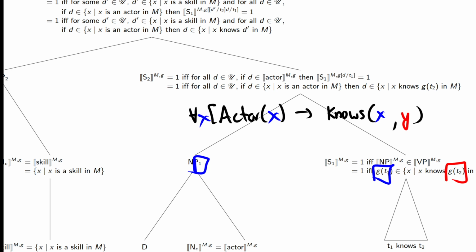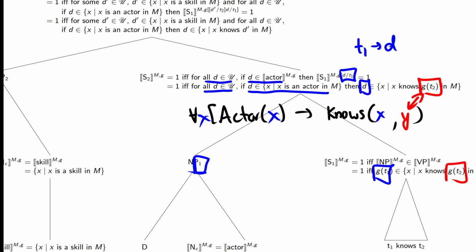We see if for all d in our universe, if d is an actor, then S1, where T1 is replaced by d, is true. So now because T1 is our actor, we're replacing T1 with d. So for all d in our universe, if d is an actor, then d is in the set of x such that x knows g of T2 and M. So we haven't bound y yet, so we haven't done that replacement. But we have bound our subject. We have bound T1, so that's why we've done a replacement from g of T1 to d there.